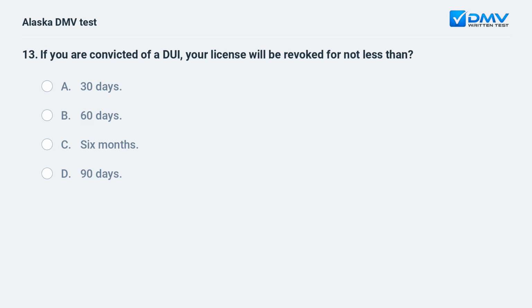If you are convicted of a DUI, your license will be revoked for not less than A. 30 days. B. 60 days. C. 6 months. D. 90 days.